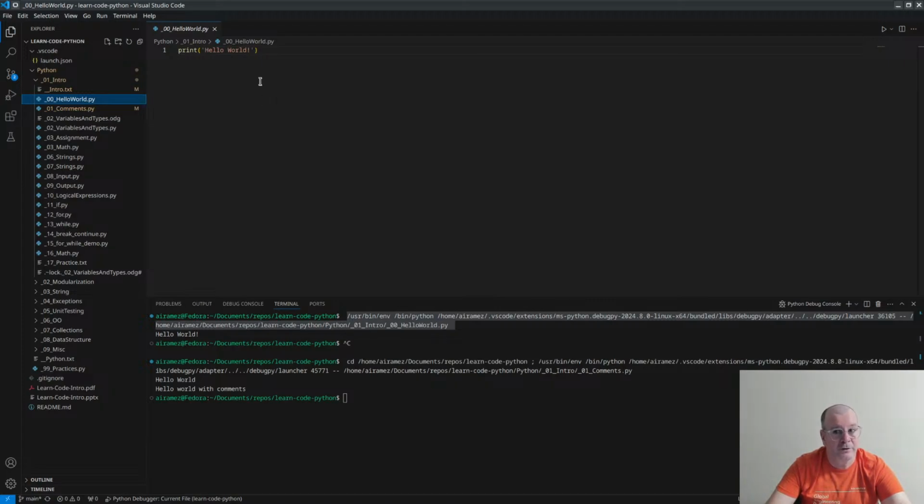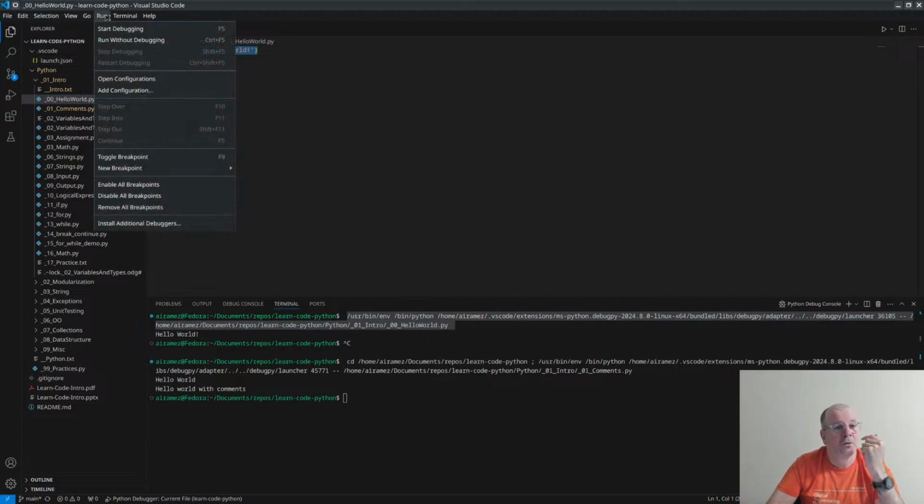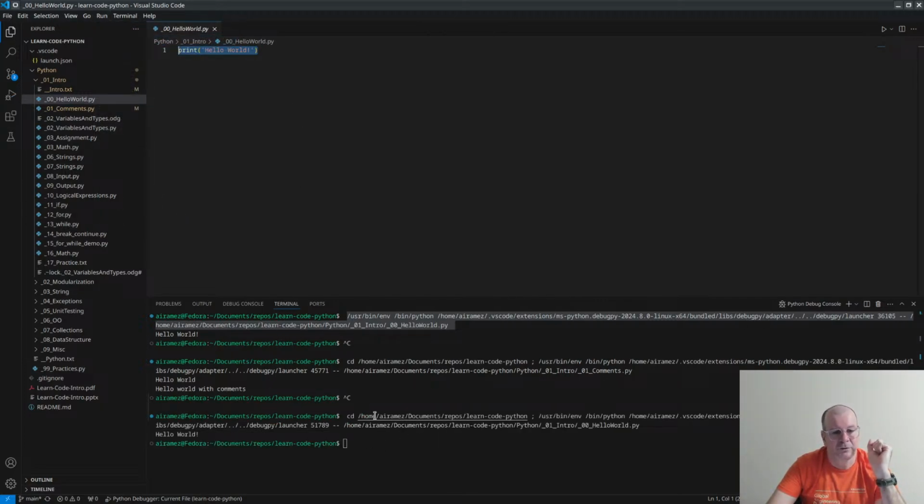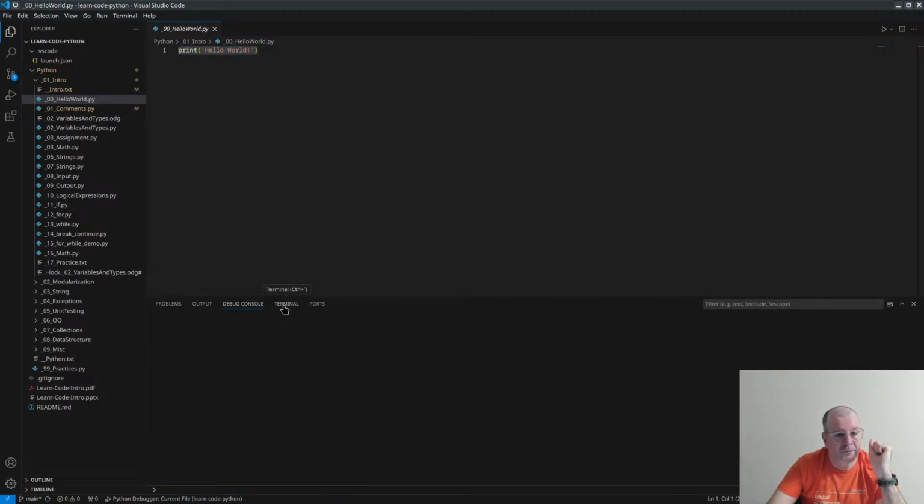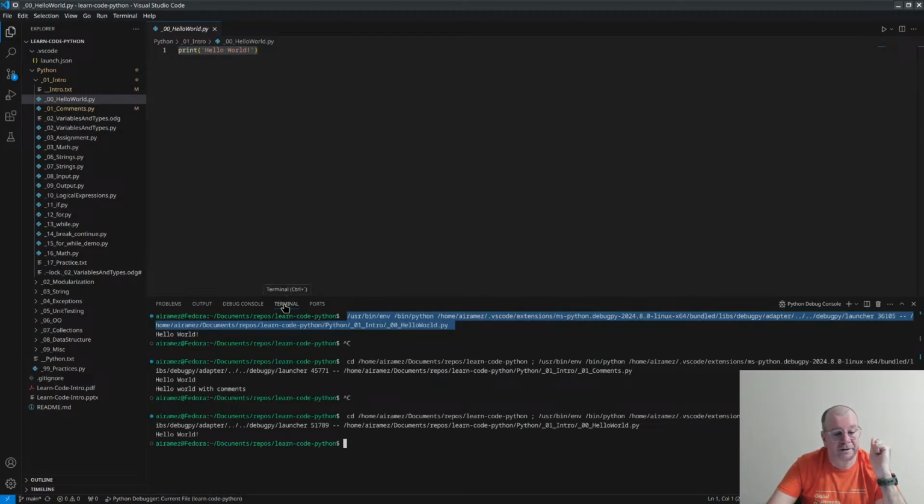I want to make sure that until you watch the next class, you are able to write this print hello world, go here to run, start debug or F5 or Control F5, and see the result down here. The result will be in the terminal. Remember that there are some other windows here as well. It is the terminal one. And after that, we'll keep learning.